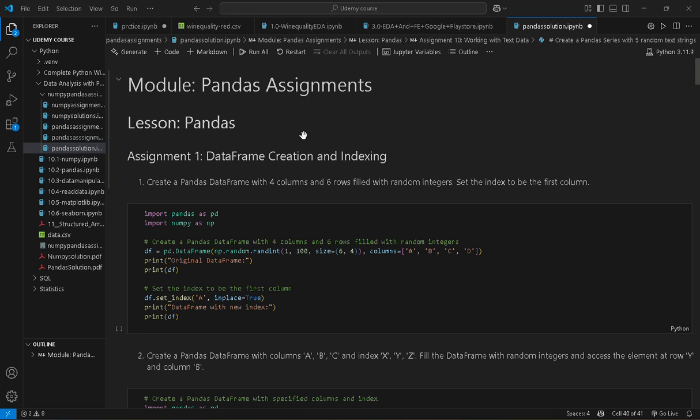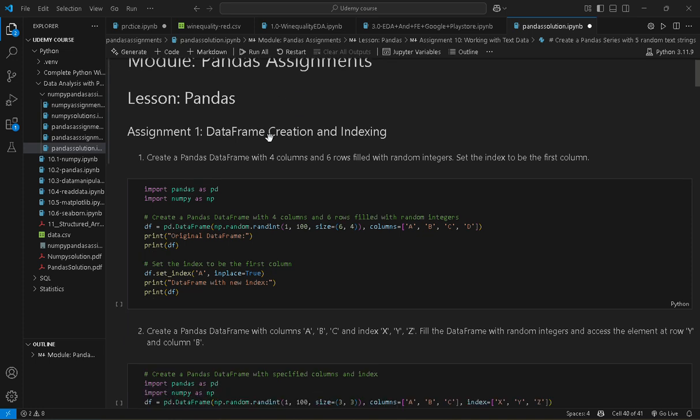If you are learning Python for data analysis, then you have definitely heard about the Pandas library. In today's video, I am going to walk you through 20 important Pandas questions that will not only strengthen your understanding but also prepare you for interviews and real-world data tasks. Whether you are a beginner or someone brushing up your skills, this is going to be a super helpful session. So grab your notebook, open your Python environment and let's dive into Pandas.